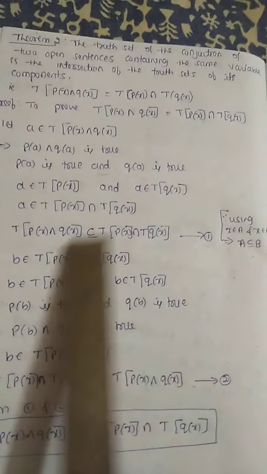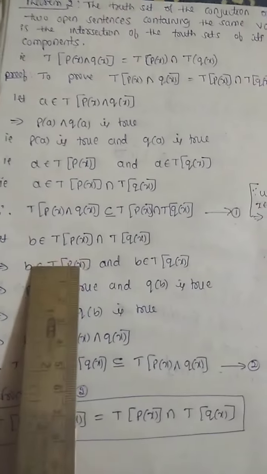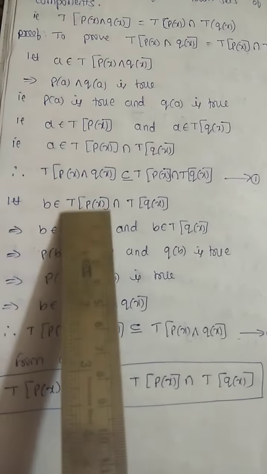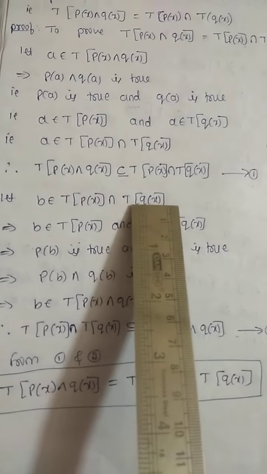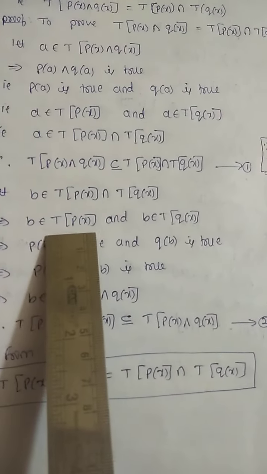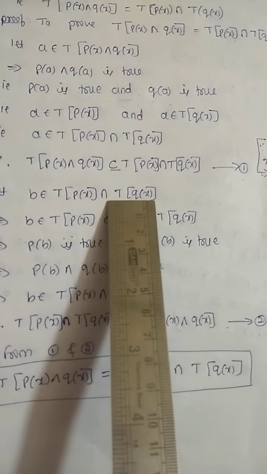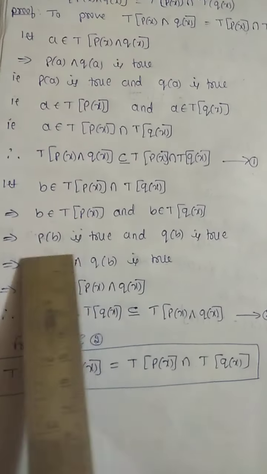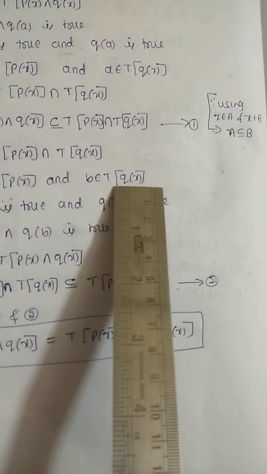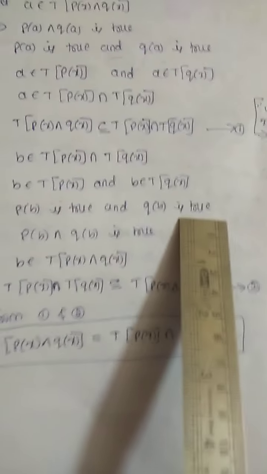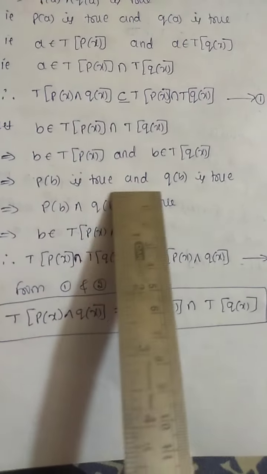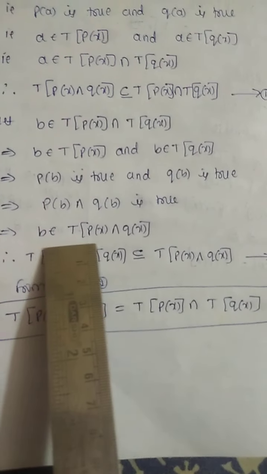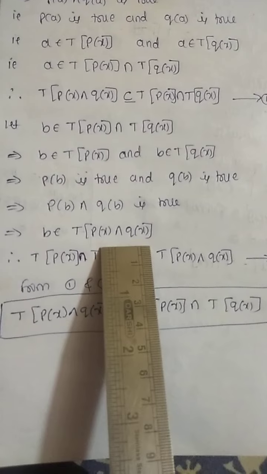Next, let B belong to this set T of P of x intersection T of Q of x. Intersection is nothing but B belongs to this set and B belongs to this set. B belongs to T of P of x and B belongs to T of Q of x. B belongs to this truth set, nothing but P of B is true, and B belongs to T of Q of x, Q of B is true. P of B and Q of B is true, nothing but B belongs to the truth set of P of x and Q of x.